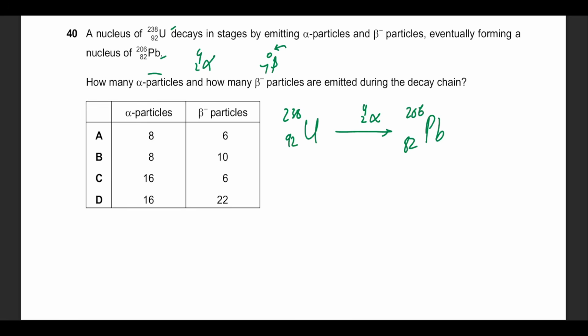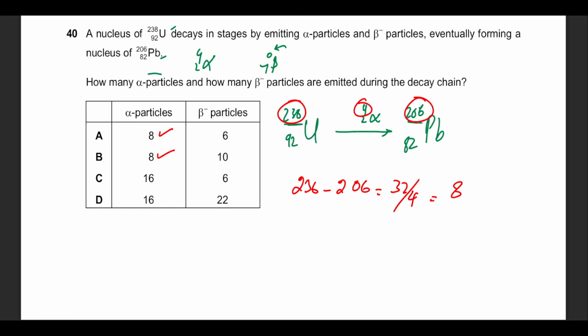Beta cannot change the nucleon number. Beta does not interfere with the nucleon number. The only thing that does interfere with the nucleon number is alpha. So if I take the difference of 238 and 206, and divide this with 4, I can find how many alphas went out. So 238 minus 206 gives me 32 divided by 4, because we can find the number of alphas. This comes out as 8. So number of alpha is 8.